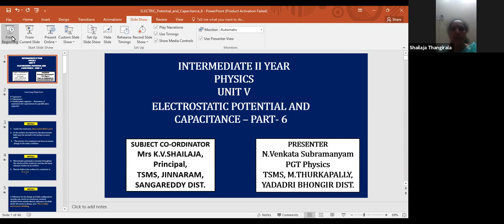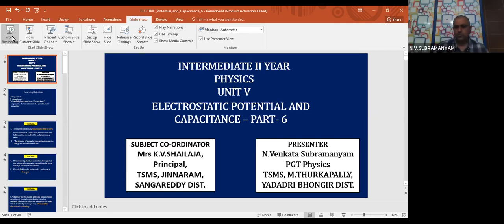An interesting part is the storage capacity of a charge is called capacitance, and what are the various parameters or the terms involved in capacitance? How do you define capacitance? All these interesting concepts will be presented by Subramaniam sir today. Sir, over to you. Thank you, madam.